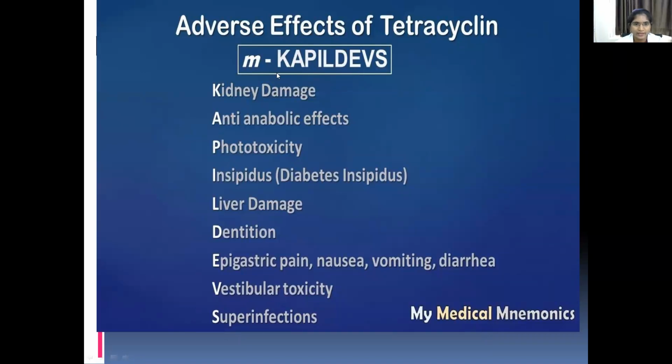So here you can see K indicates kidney damage, A for anti-anabolic effects, P for phototoxicity, I for diabetes insipidus, and L for liver damage, D indicates dentition, E indicates epigastric pain, nausea, vomiting and diarrhea, V indicates vestibular toxicity, and S indicates superinfection.